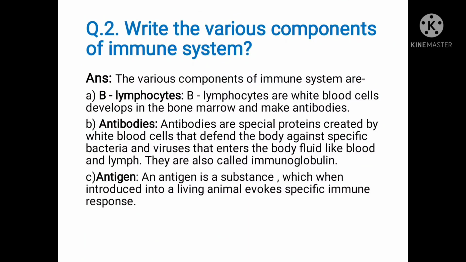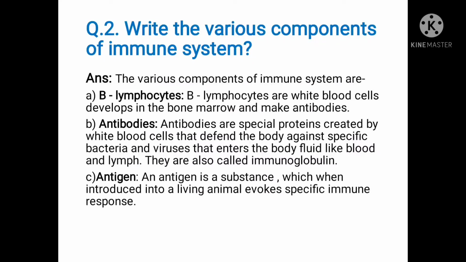And the second question is, write the various components of the immune system. Answer. The various components of the immune system are: A. B lymphocytes. B lymphocytes are white blood cells developed in the bone marrow and make antibodies. Number B. Antibodies. Antibodies are special proteins created by white blood cells that defend the body against specific bacteria and viruses that enter the body fluid like blood and lymph. They are also called immunoglobulins.